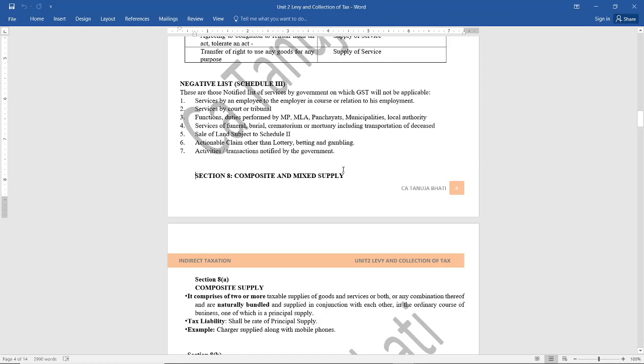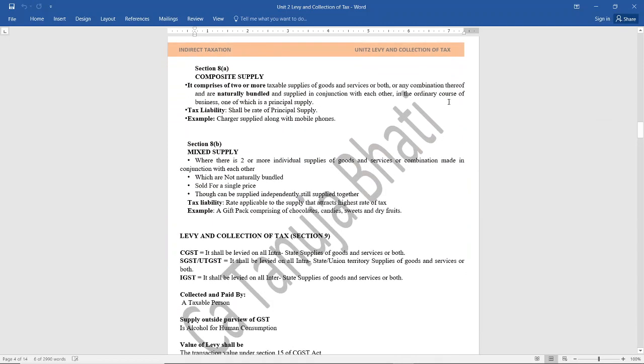Next, let us see what is composite and mixed supply. Now, composite supply means, pay attention here, where there are two or more taxable supplies which are naturally bundled. When I say naturally bundled, it means they are bundled together in the ordinary course of the business. So, let us take an example. When we go to purchase a mobile phone in the shop, along with the mobile phone, we get a complete kit where we have a charger, headphones, and an extra battery.